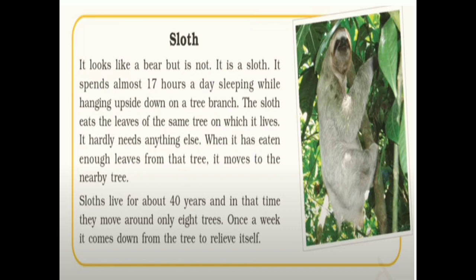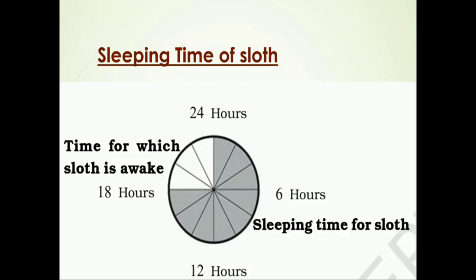Now see, the sleeping time of the sloth is shown in the circle. The circle is divided into 12 fractions. That means 12 parts. Each part is denoted by 2 hours. So first let us count the time for which the sloth is awake. That is the unshaded portion. So there are 3 portions, that is 1, 2, 3 portions are there.